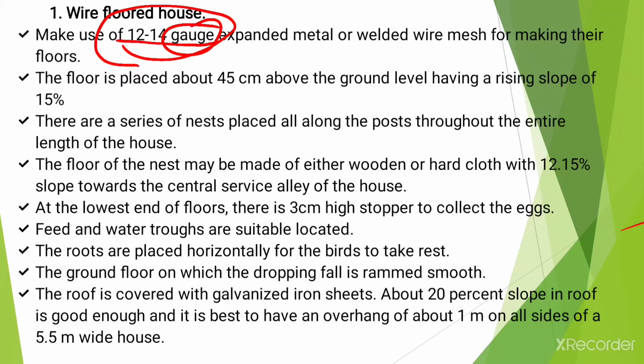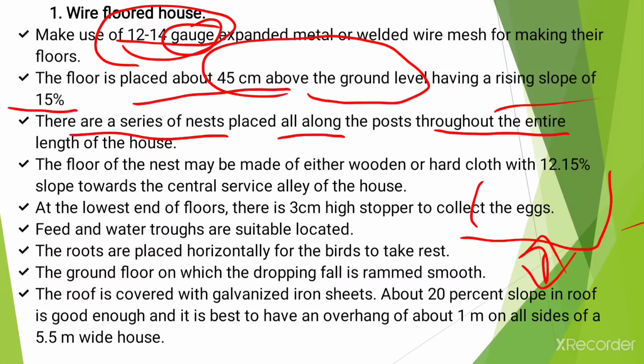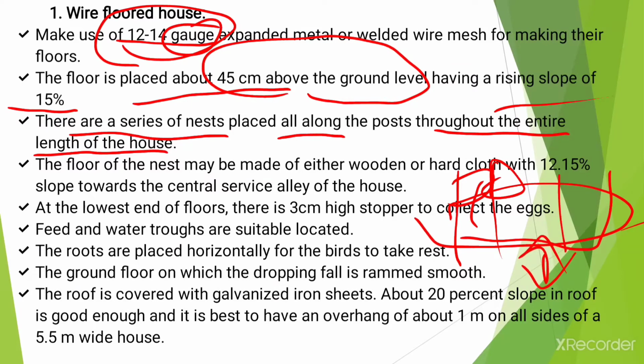The next point is that the floor is placed about 45 centimeter above the ground level, and it should be provided with a rising slope of about 15%. There is a series of nests placed along the posts throughout the entire length of the house. So in the house a series of nests is provided over the different posts along the entire length of the house.